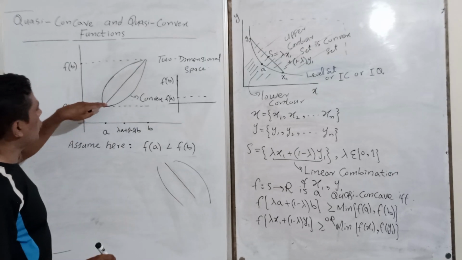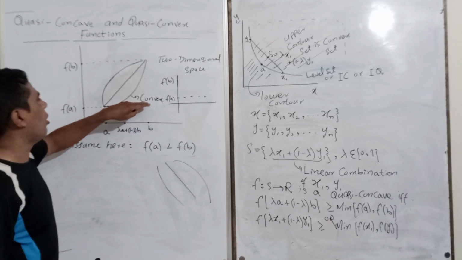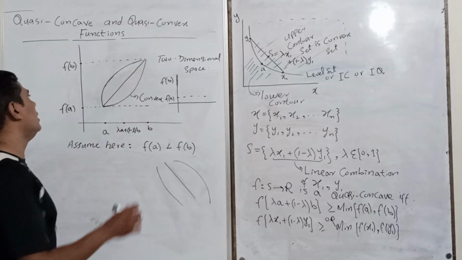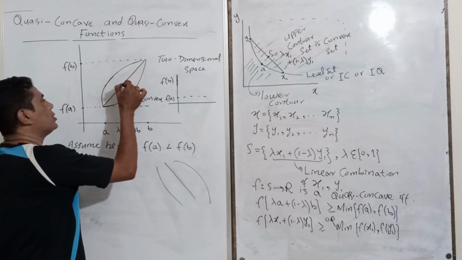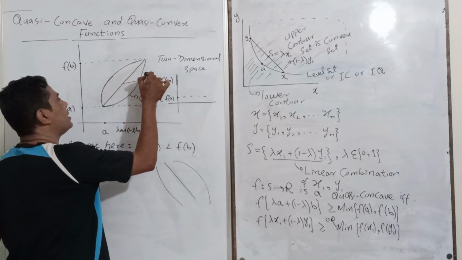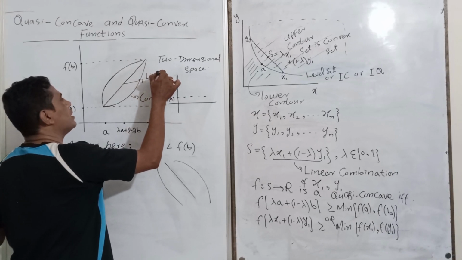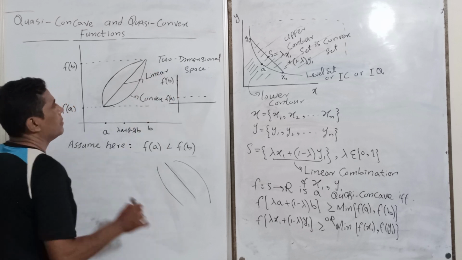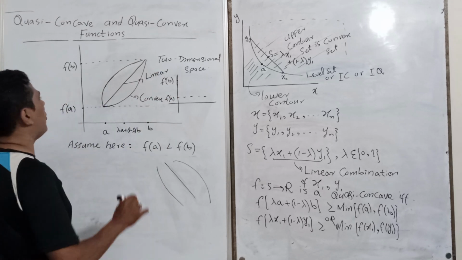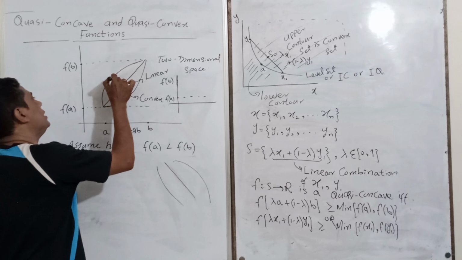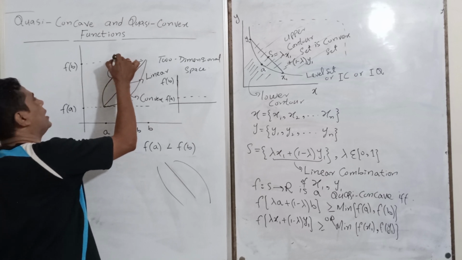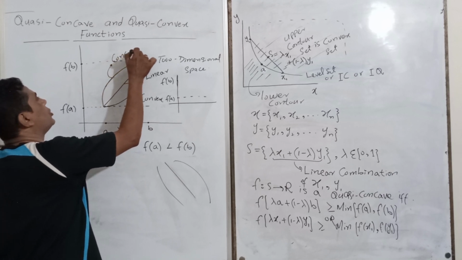If the functional values are plotted in this way, we call this function convex in nature. If the values of the function are plotted in this way, we say the function is linear in nature. And when we plot the values in this way, as we have already discussed, the function is concave in nature.